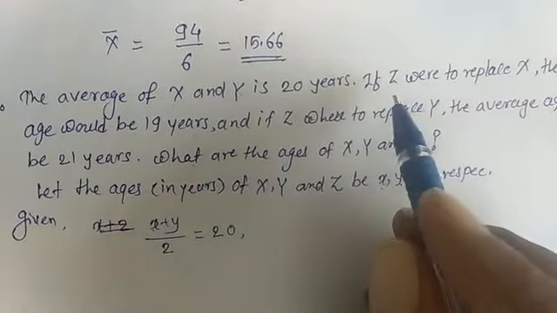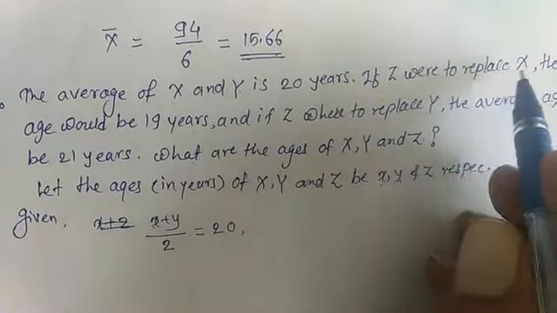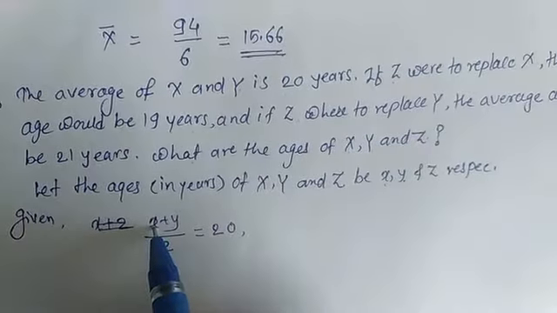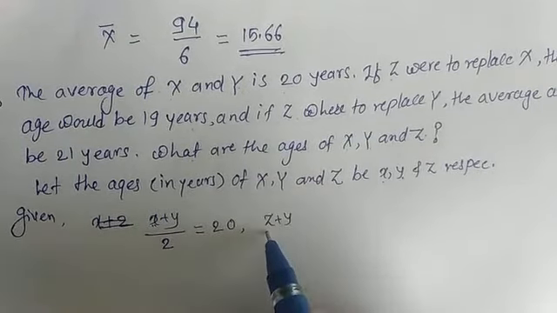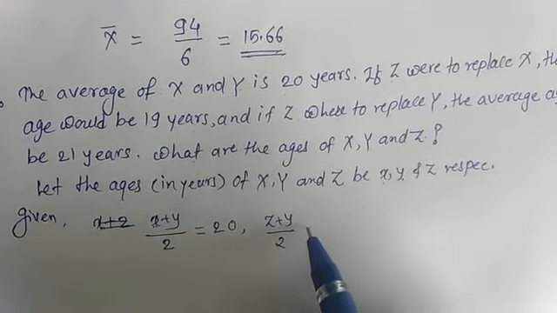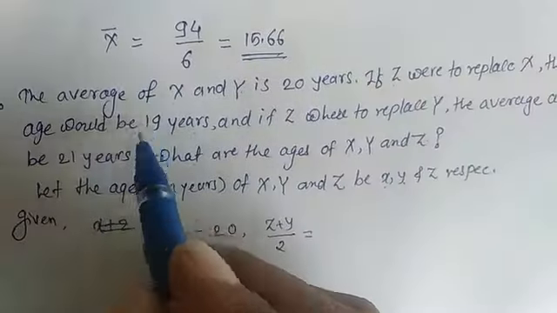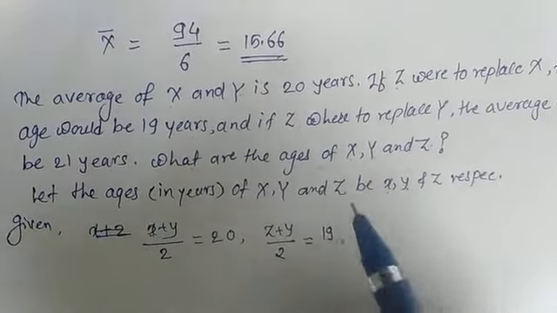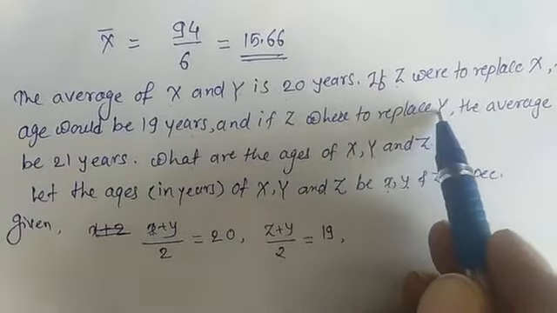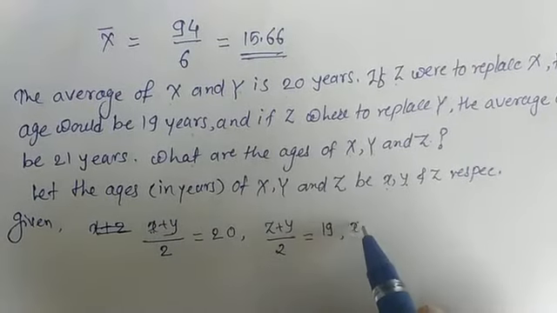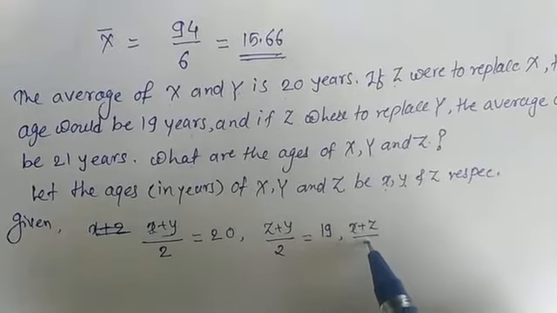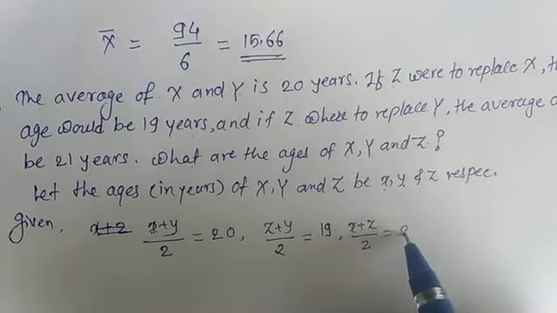If z were to replace x, now if we replace x by z, it will be z plus y upon 2, its average is 19. And if z were to replace y, now in the first if z is replaced by y, so x plus z upon 2, its average is 21.